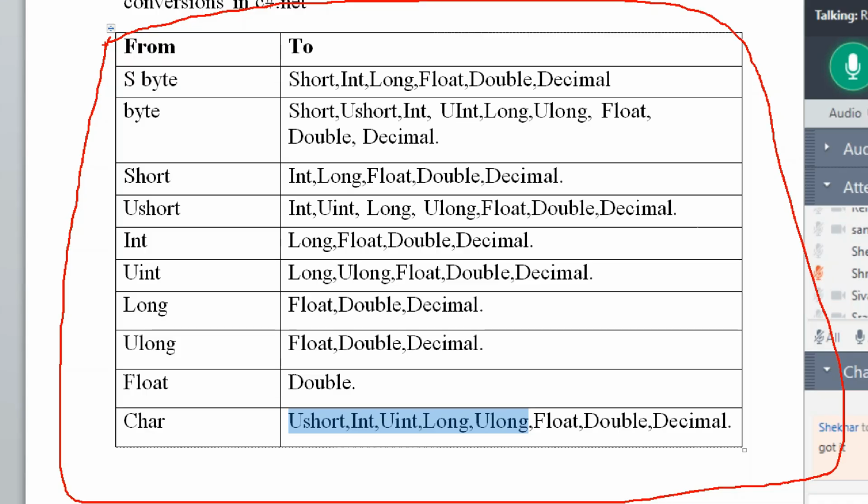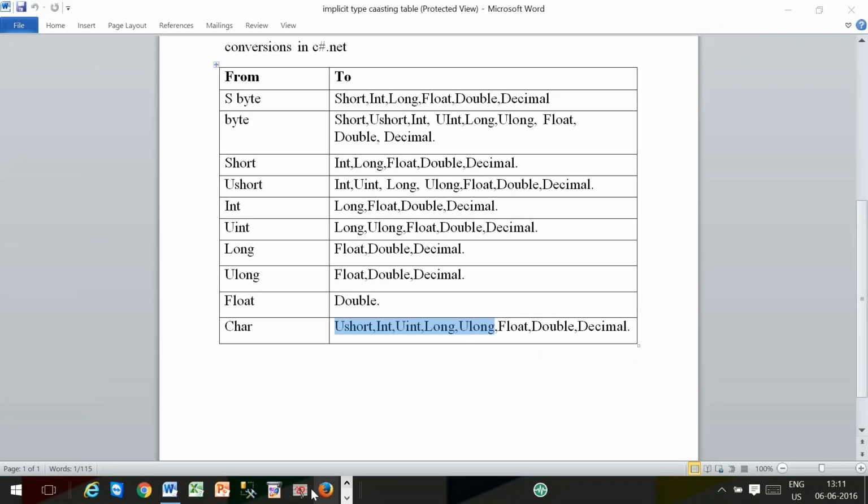Can any numerical data type be cast to any other numerical data type? If it is like that, you can observe, no, not like that, because the numerical data types are sbyte, byte, short, ushort, int, uint, long, ulong. From sbyte you can convert not into all 7 types. It allows only short, int and long. What about sbyte to byte? Is it allowing? No.